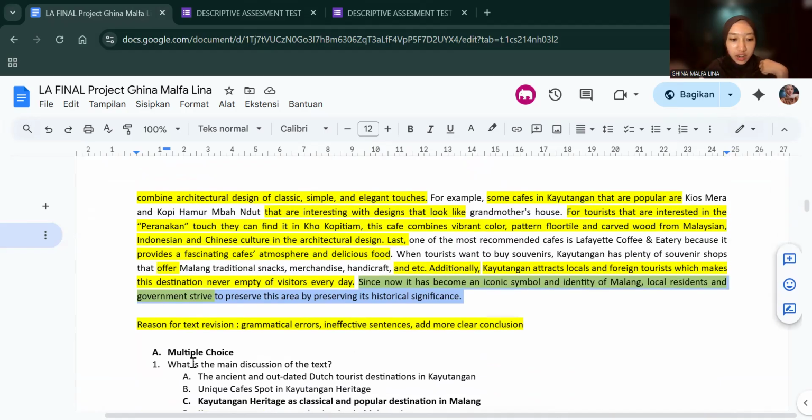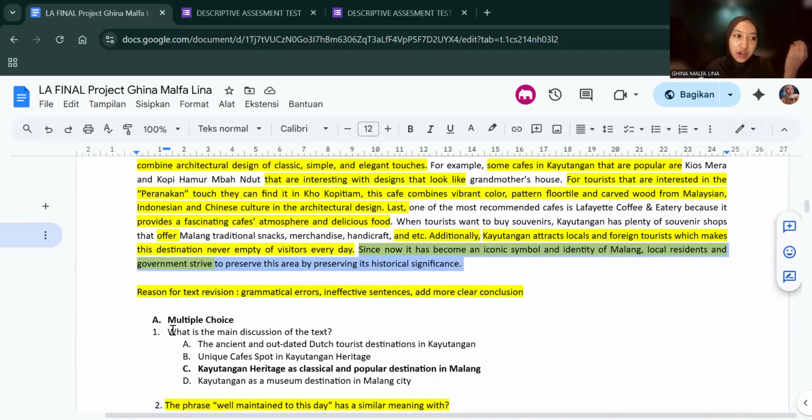So when the test taker answers number one, I want them to read the first paragraph, and when they answer number two, they still read the first paragraph, and for questions number three and four, they read the second paragraph.